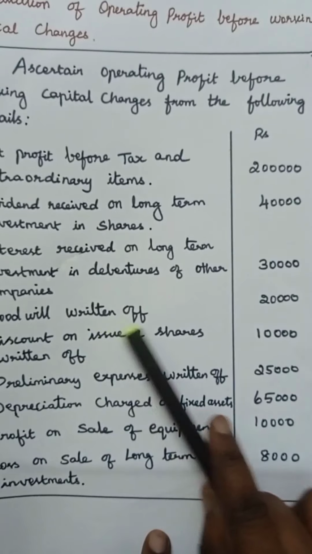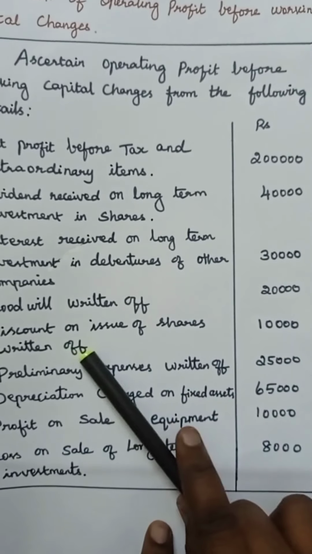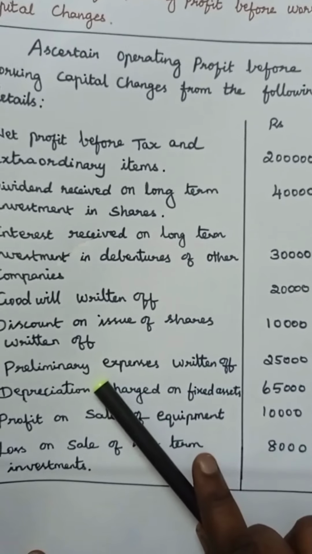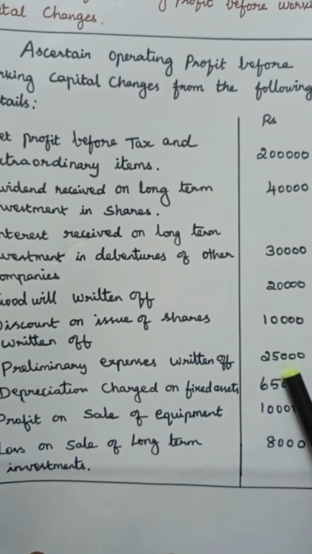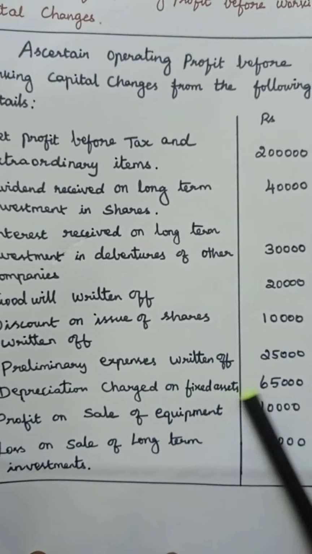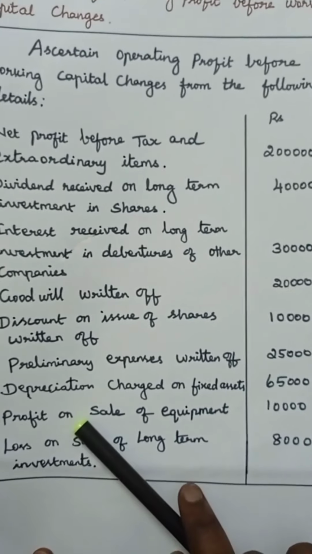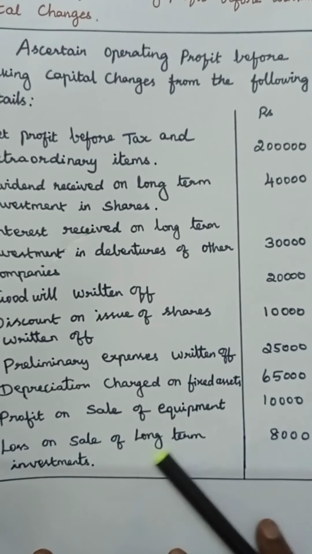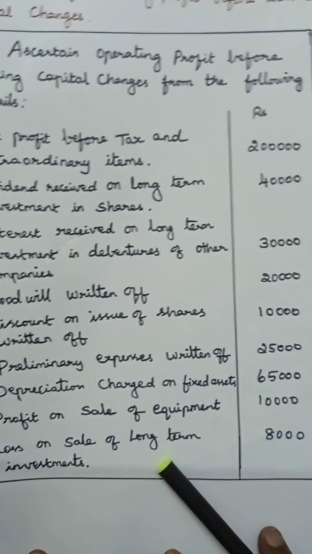Goodwill written off, 20,000. Discount on issue of shares written off, 10,000. Preliminary expenses written off, 25,000. Depreciation charged on fixed assets, 65,000. Profit on sale of equipment, 10,000. Loss on sale of long-term investments, 8,000.